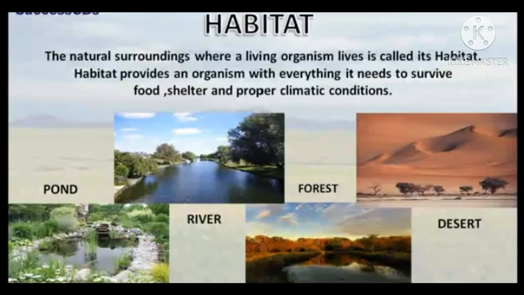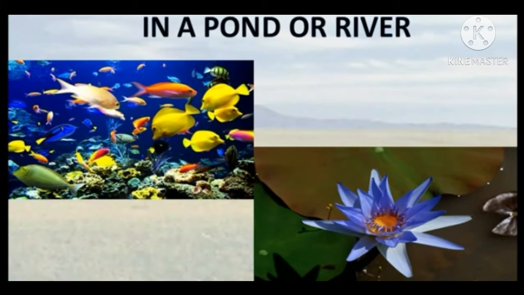Children, you are seeing the pig, pond, forest, river, and desert. These are examples of different habitats. Children, pond or river is a habitat of many plants and animals, animals like fish and plants like water lily and lotus. So they live in a pond or river, and their habitat is also called aquatic habitat.